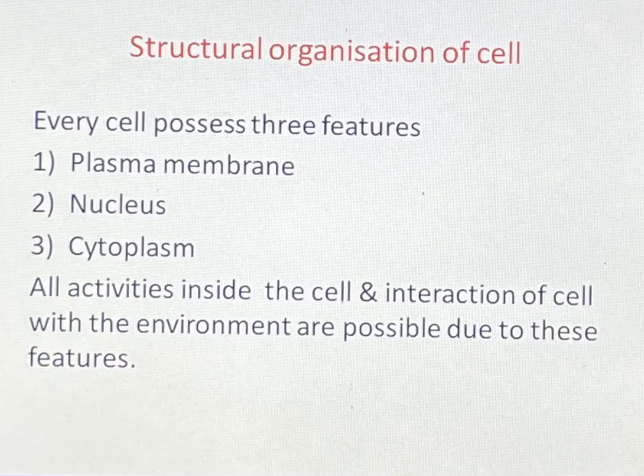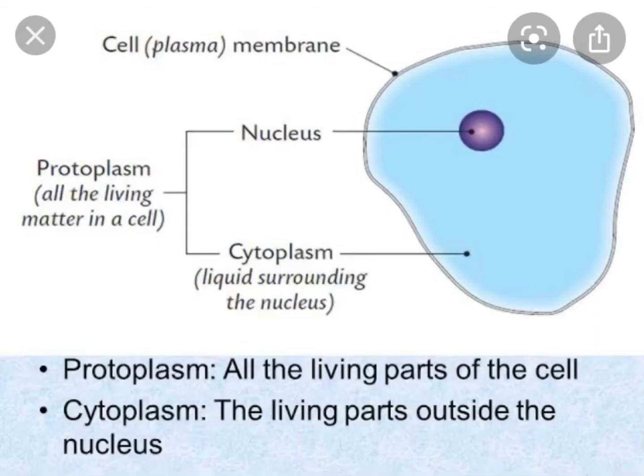When observed under a microscope, mainly three features are found in the structure of a cell. First, plasma membrane; second, nucleus; and third, cytoplasm. All the activities inside the cell and the interaction of the cell with the environment are possible due to these three features. A simple structure of a cell is shown here.